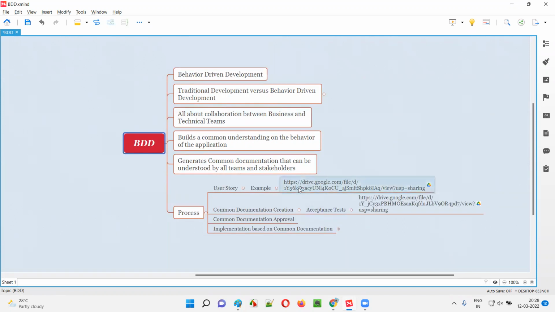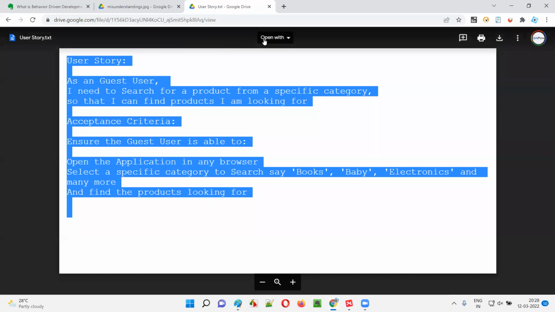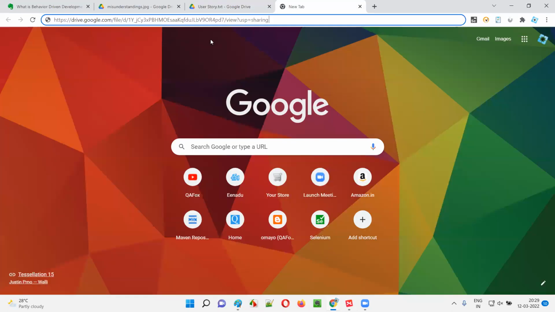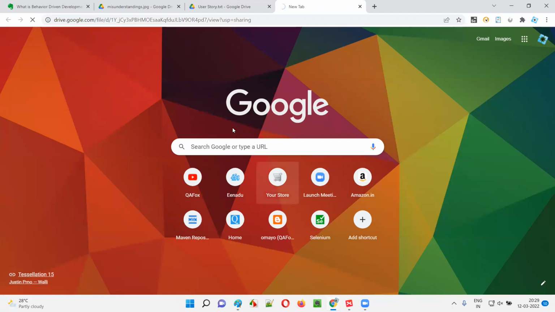In case of the traditional development process, this process is not followed. After the user story is created, the testing team will not be involved here. But in case of BDD, after the user story is created by the product owner, the testing team will come into the picture, and immediately they will write the acceptance tests. They will look like this. This kind of acceptance test the testing team will write for this particular user story requirement.